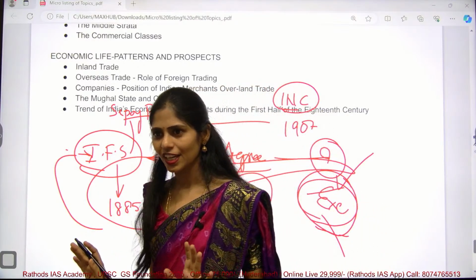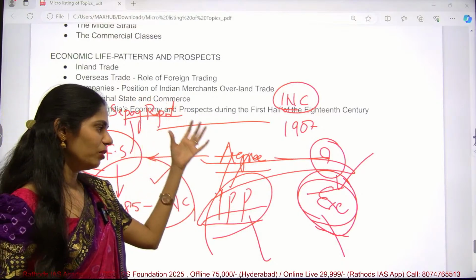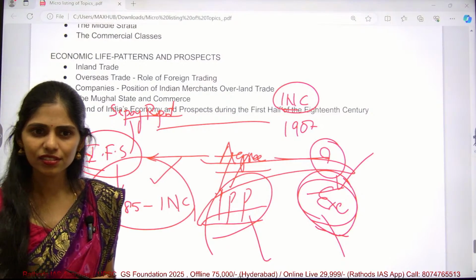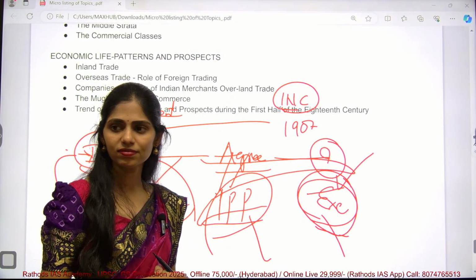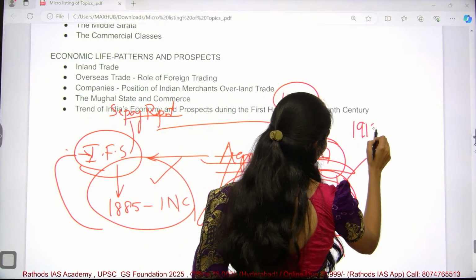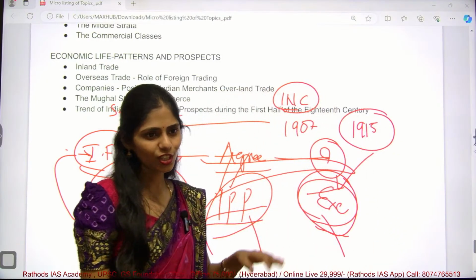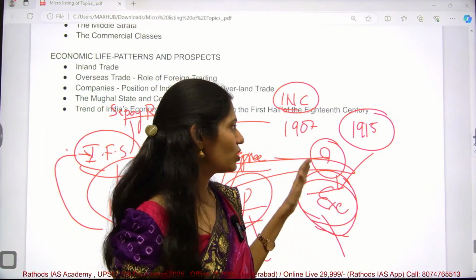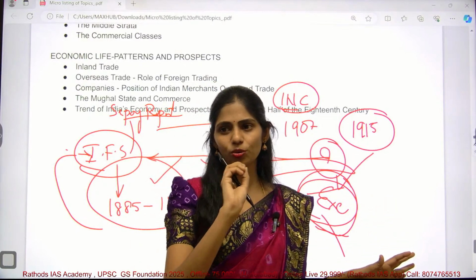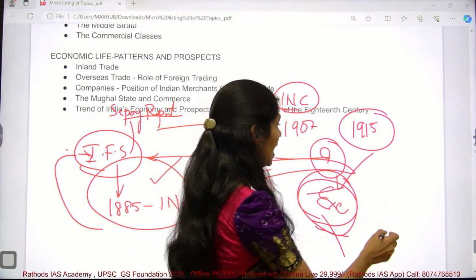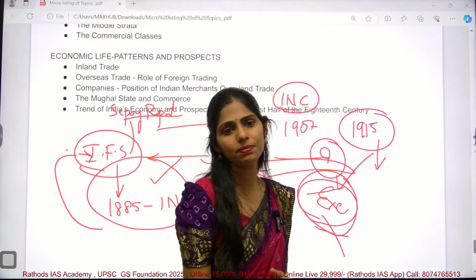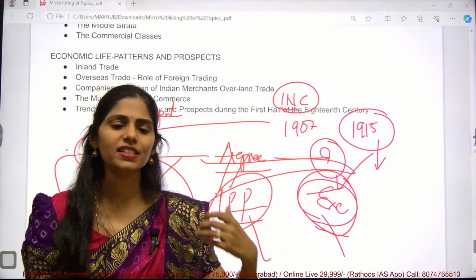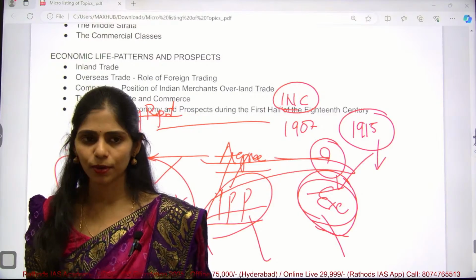Clear? Understood? Apart from that, the entry of Gandhi is very important. Gandhi came from South Africa in 1915. So in 1915, Gandhiji entered India, and from that time onwards there was another movement. Till Gandhi entered, there were no mass movements and no participation of women. After Gandhi entered, he started mobilizing people. A large number of people started participating, and even women.